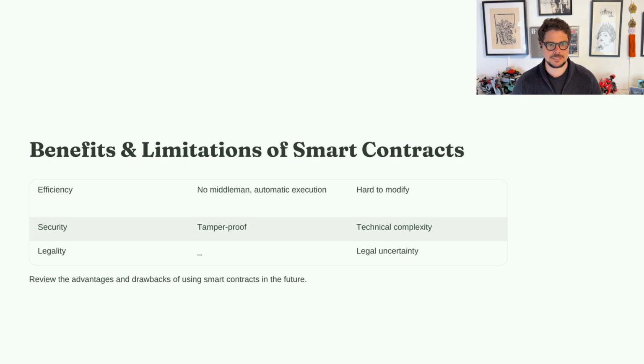Limitations. Limited flexibility. Once deployed, the contract cannot be easily modified. Code vulnerabilities. Flaws in the code could be exploited. Legal recognition. Not all jurisdictions recognize smart contracts as legally binding.